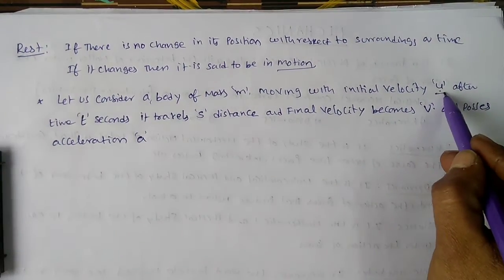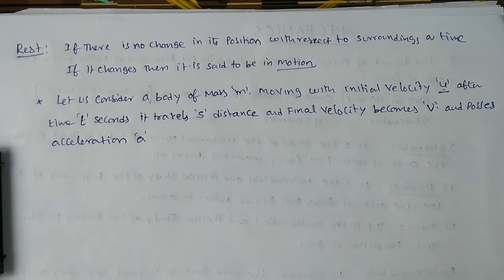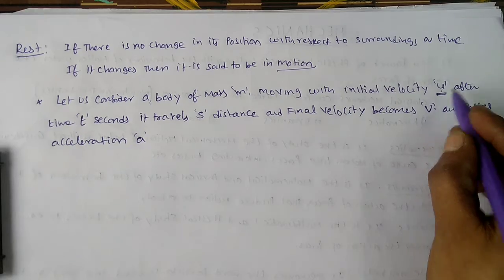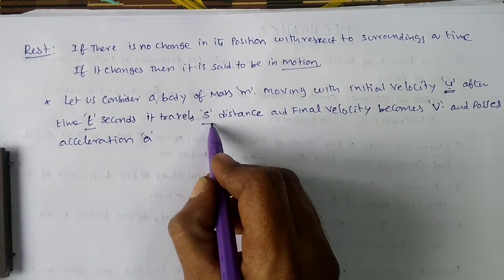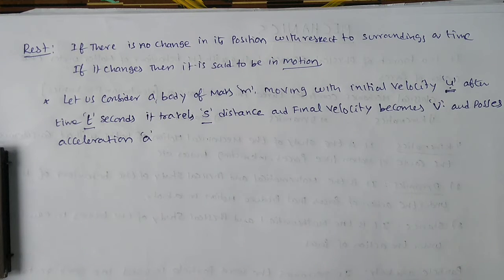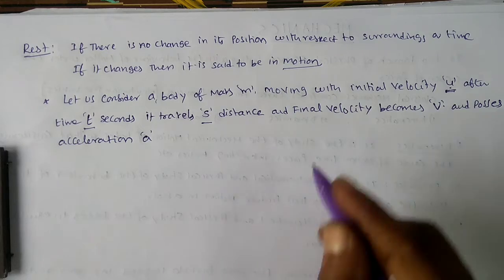Now in these important terms, you have to remember this. First is u, the initial velocity. Generally in the alphabet, u, v, w, x, y, z, so we consider u the initial one and v the final one. Remember it from this point of view. U is the initial velocity, t is time in seconds, s is distance or displacement, both are the same here because this is one dimensional, linear motion.